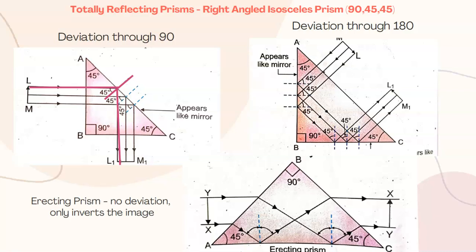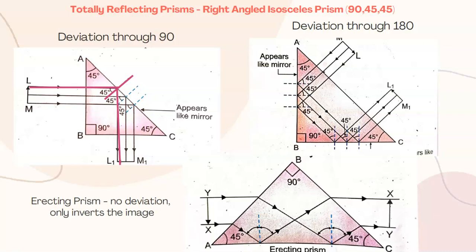It was coming from the left, now it is escaping from the bottom. And hence we say that the ray of light has been deviated through an angle of 90 degrees. 45 for the angle of incidence, 45 for the angle of reflection, 45 plus 45 gives 90 degrees deviation of the ray. Here, remember again in this case, the ray of light is coming from the left hand side, that is face AB, and TIR is taking place at surface AC. So the surface AC appears like a mirror.